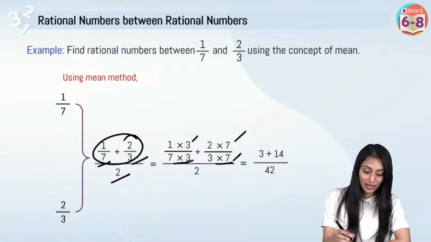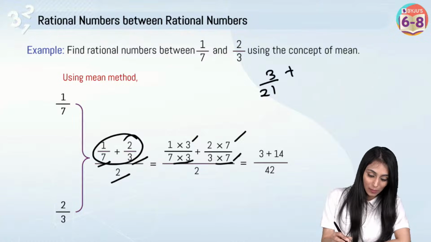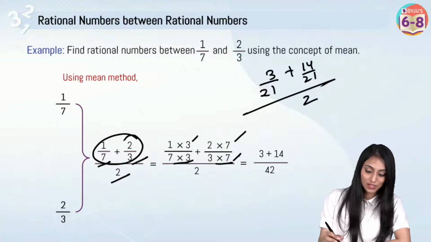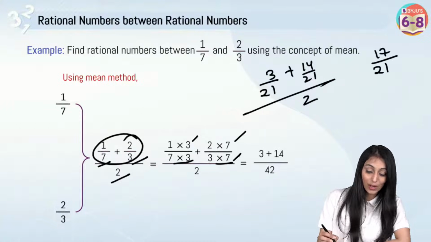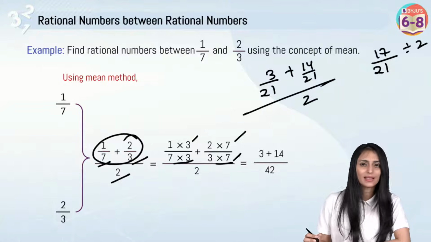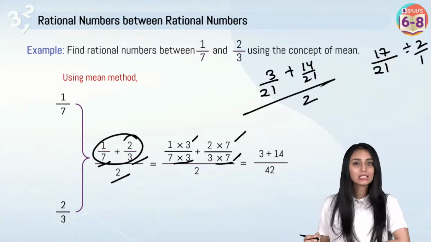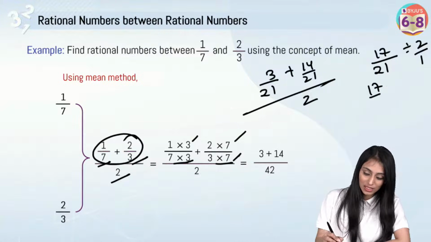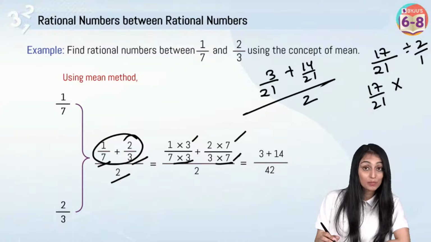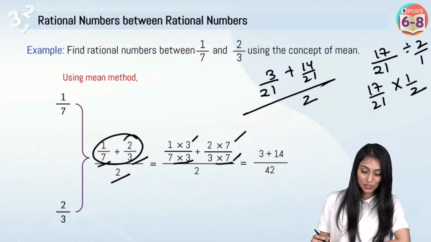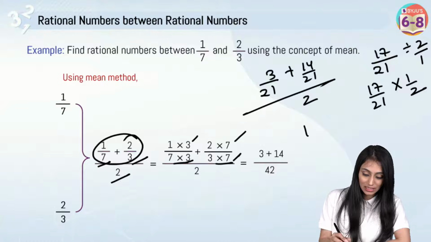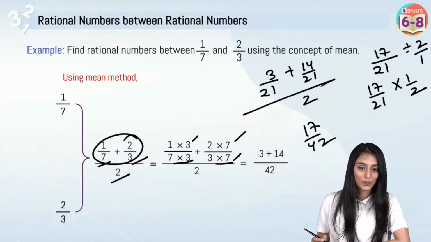Yes? So what will I have? I'll have 3 by 21 plus 14 by 21, divided by 2. So this is going to be what? 17 by 21 divided by 2. I can write it this way: 2 can be written as 2 by 1. So 17 by 21, whenever we change the division symbol to multiplication, this gets reciprocal. So we have what? We have 17 by 42. Yes, I hope this is clear to everyone.